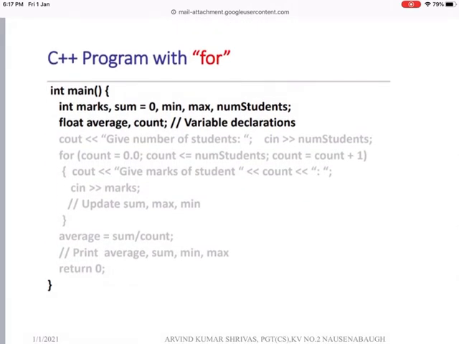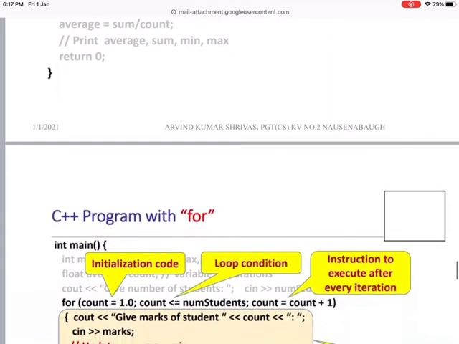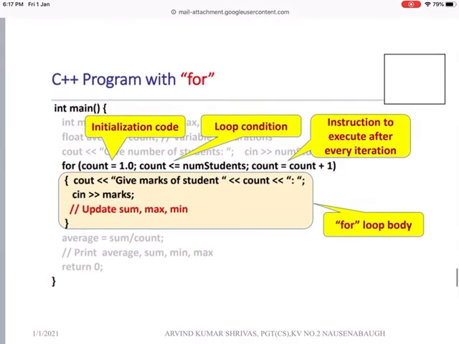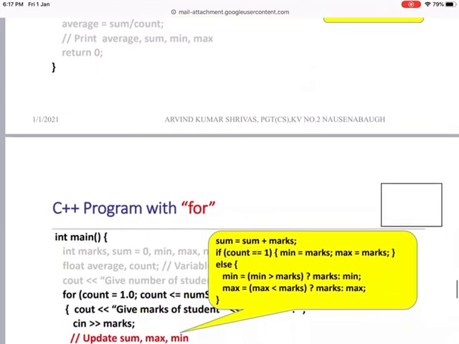There are some highlighted parts which again show the same program. You can see here in the for loop, the initialization code is count equal to 1. The loop condition is count less than or equal to number of students. The instruction to execute after every iteration is count equal to count plus 1. If this condition is true, it will perform the for loop body written here: give marks of the student, count, scan marks, update sum, max and mean.